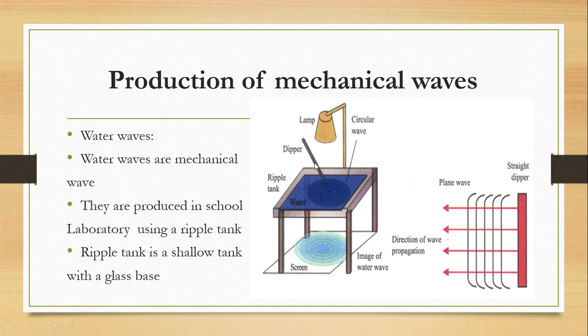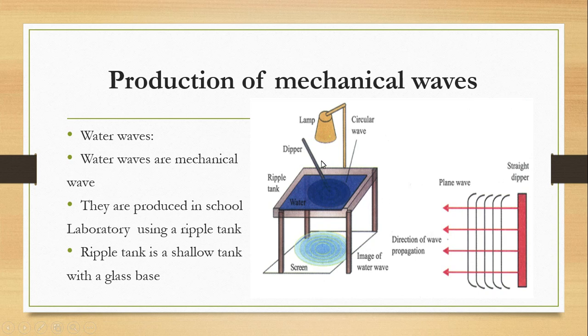And the type of dipper you use to perform the disturbance will determine the nature of the wave front. If you use a straight dipper or a plain dipper, you will have a plain wave front.